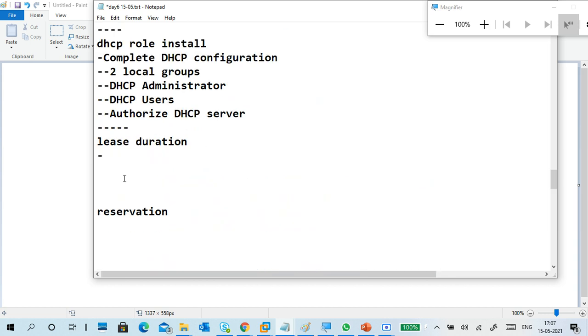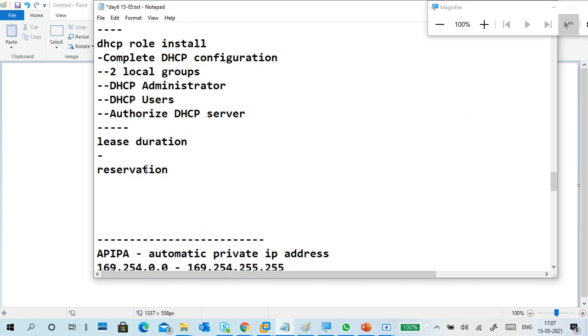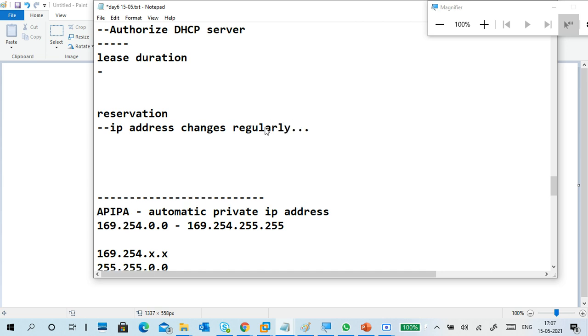Okay, we'll go to the lease duration. Today, if you got some IP address, tomorrow you may get a different IP address. There is no guarantee that you will continuously get the same IP address. So your IP address changes regularly.